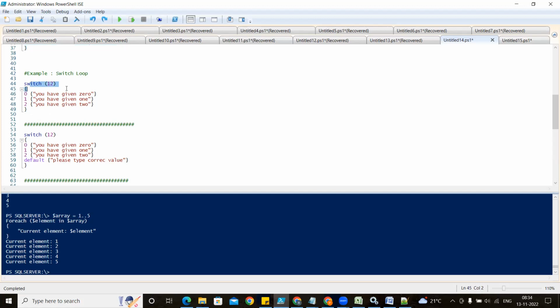So next one is called switch loop. What is happening in the switch loop? In switch loop, you have one key value, and you are matching with the key value. Like I will give here 2. I have given here 2.